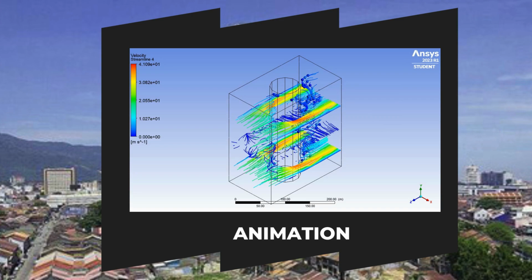By animating the velocity streamlines in yield condition, we can gain a deeper understanding of how the flow behaves under the strong wind forces. This visualization helps us to identify potential flow issues, optimize design, and enhance performance and safety.